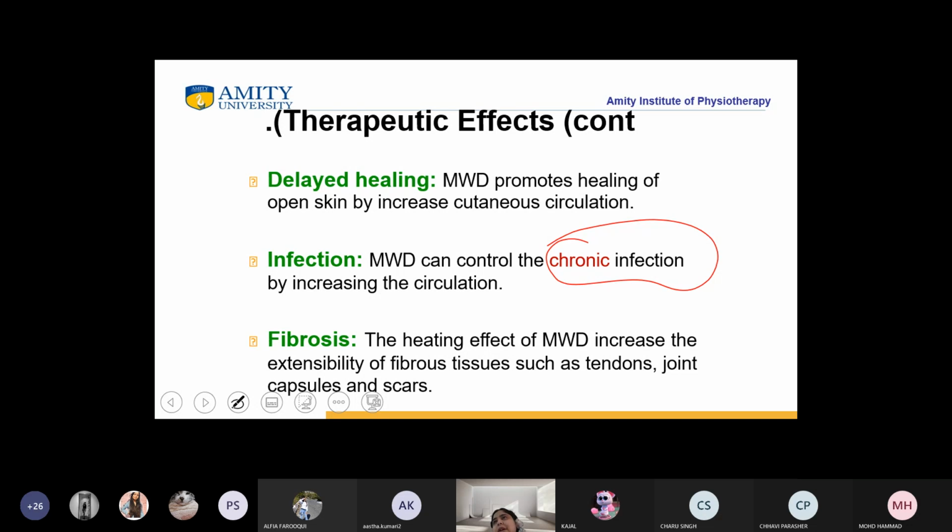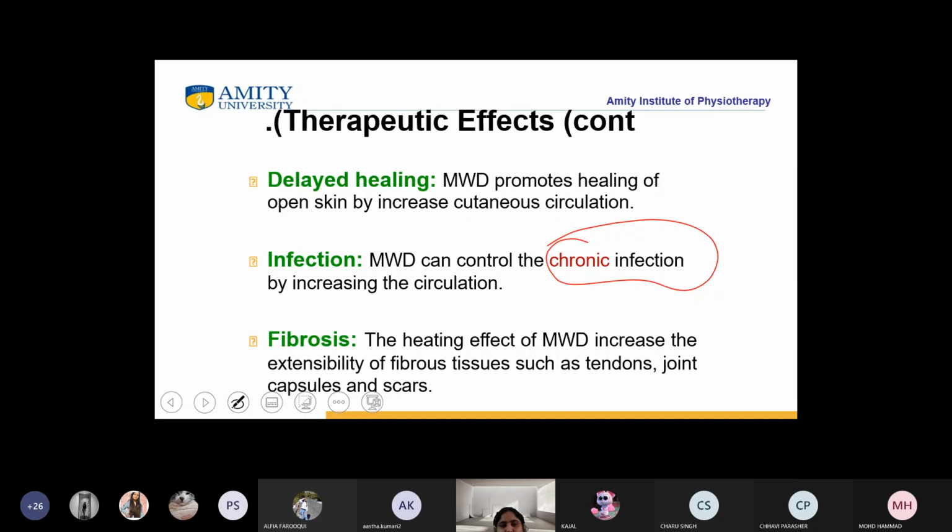Am I clear? Please don't put all the reasons under one reason. Had it been the same, it would have been put in one categorization. Because the reason behind using MWD is different. Is it clear, students? Is it clear or not? Yes, ma'am.